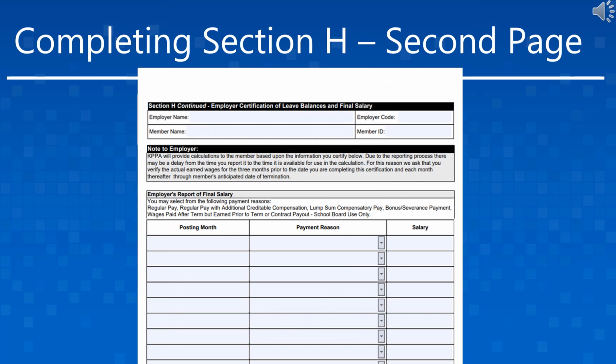Section H begins with the identification of the employer and member. Once again, the employer must provide the employer name, employer code, member name, and member ID. Following this is a note for the employer to explain the reason why KPPA requests salary information for 3 months prior to the date that the form is being completed up to the date of termination.